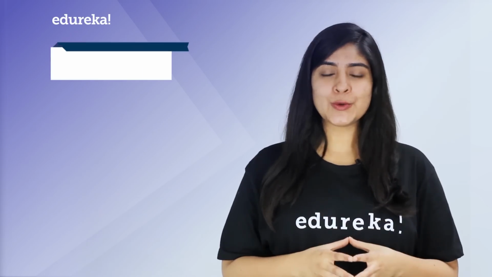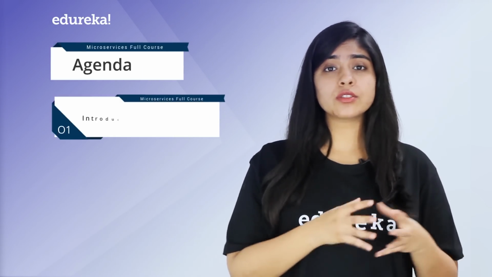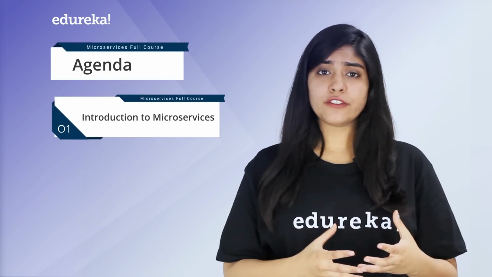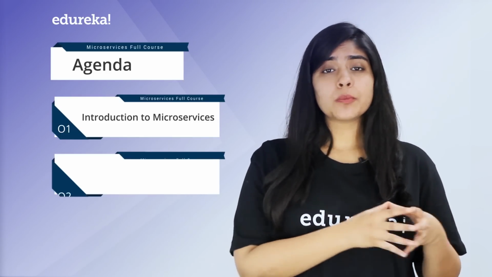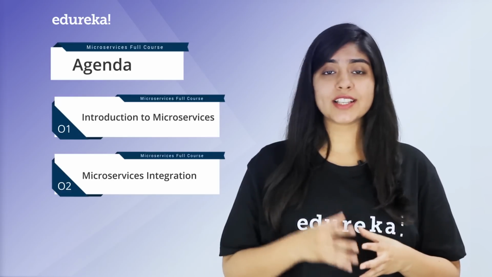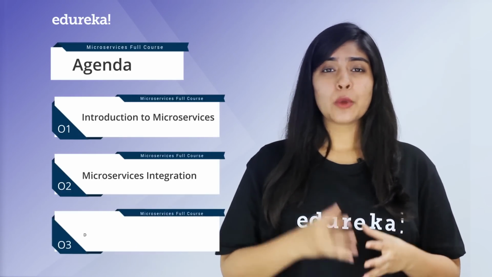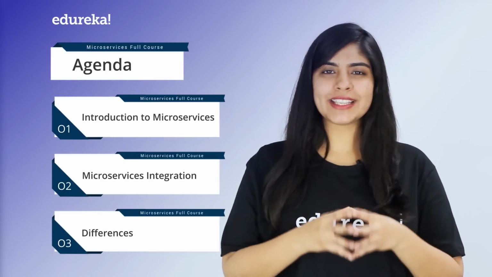So without further ado, let's take a look at our agenda for today. We're going to start with Introduction to Microservices, where we will discuss what microservices are, their benefits, and how they differ from other architectures. Next, we'll talk about microservices with other technologies such as Docker and Spring Boot. Later on, we'll compare microservices with other service-oriented architectures and talk about microservices with API.